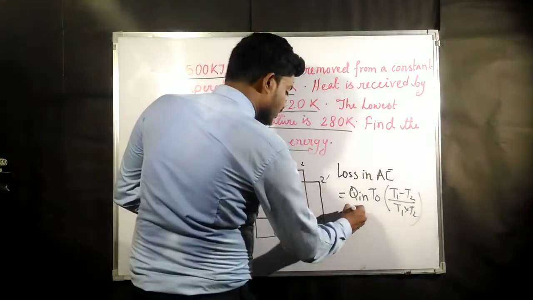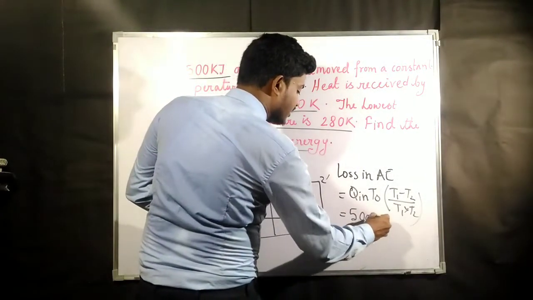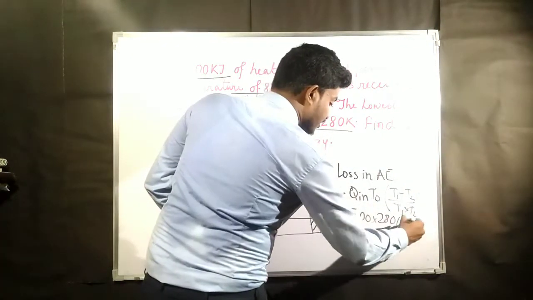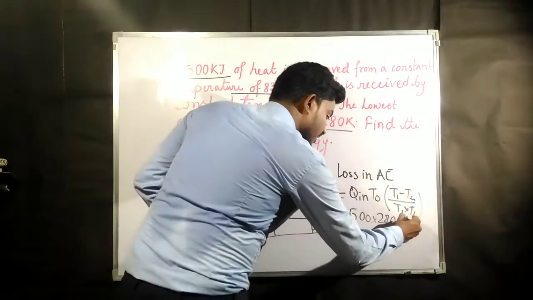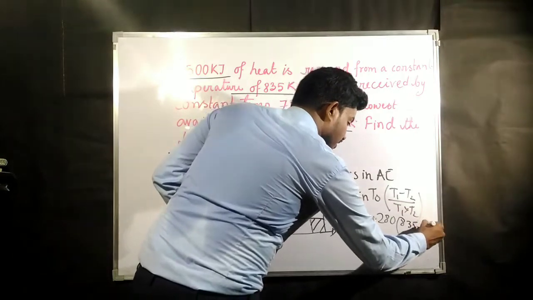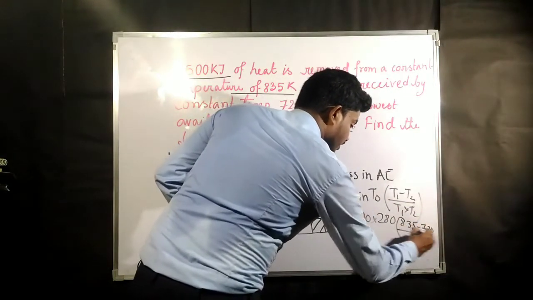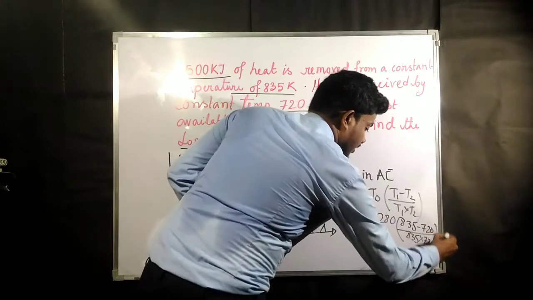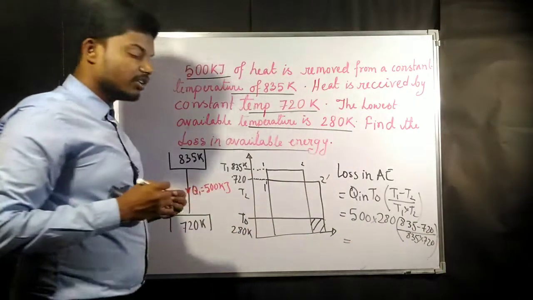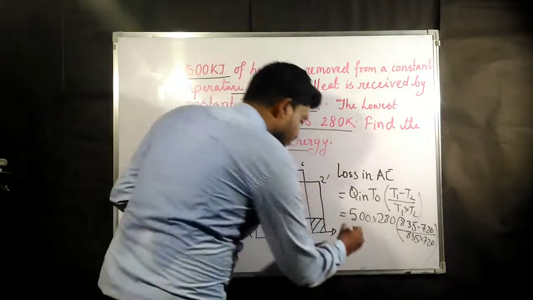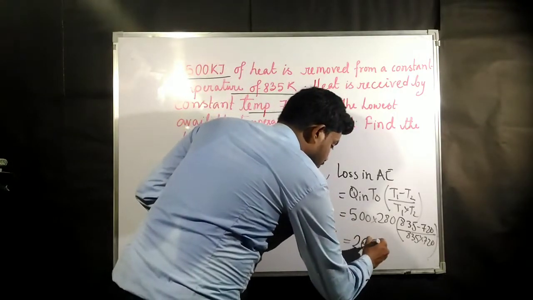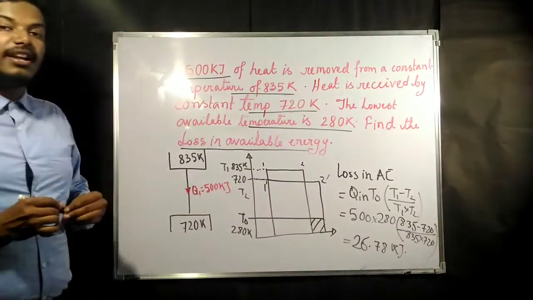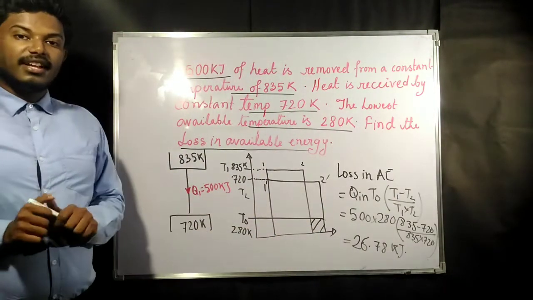Now if you put the values, it is going to be 500 into T naught, which is 280 Kelvin. What is T1? T1 is 835 minus 720, T2 is 720, divided by 835 into 720. Now what is going to be the answer? The answer is going to be 26.78 kilojoule. So in this way you can find out the loss in available energy.